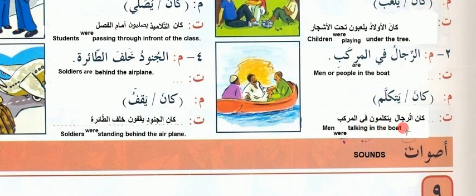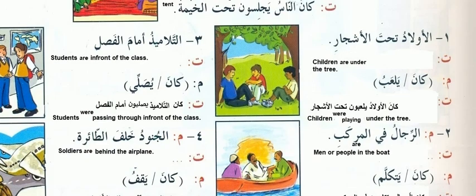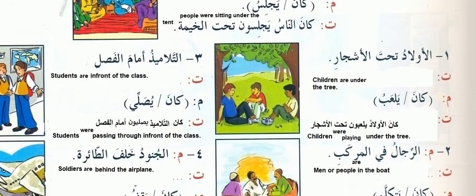So murakkab, just the boat. Yatakallamuna we are using because of the many people. Rajal means many people, this you are using, not the rajul. So that's why we are using the rajal.